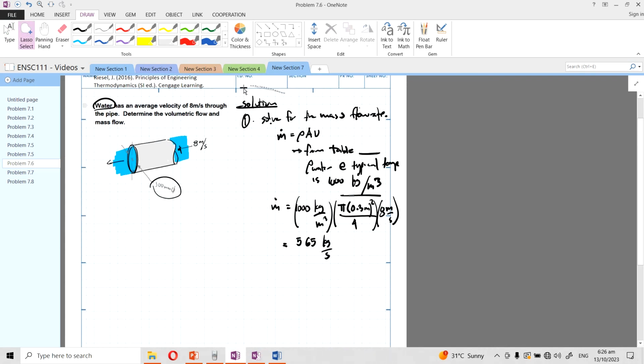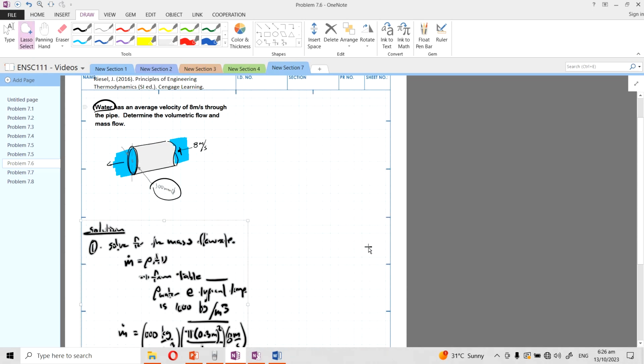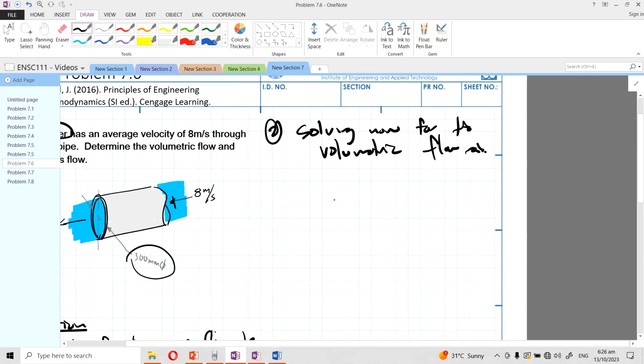Okay, so what's next? Let's solve for the volumetric flow rate. So number 2 is solving now for the volumetric flow rate. I think we can just use our equation, area times the velocity.